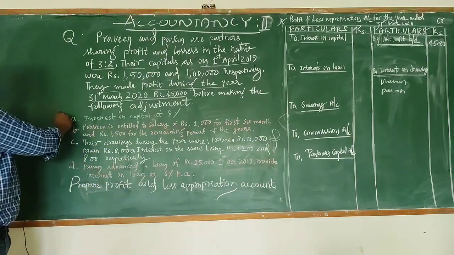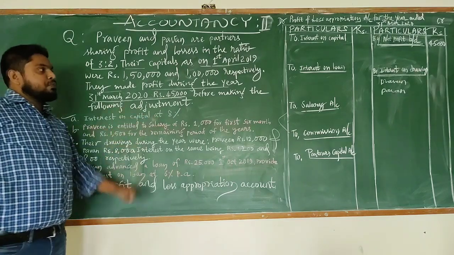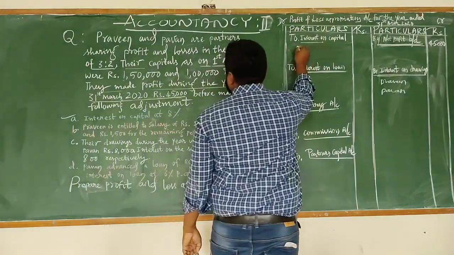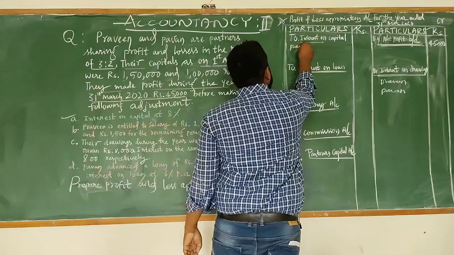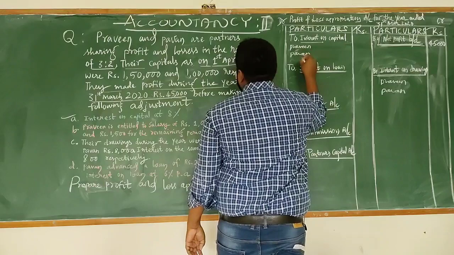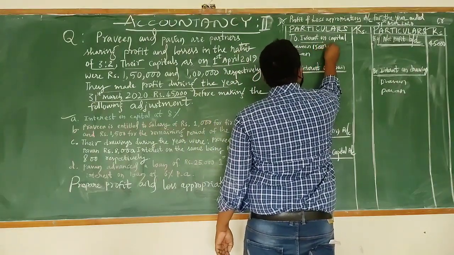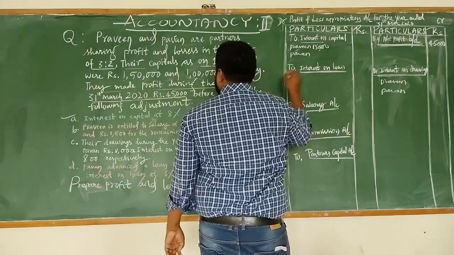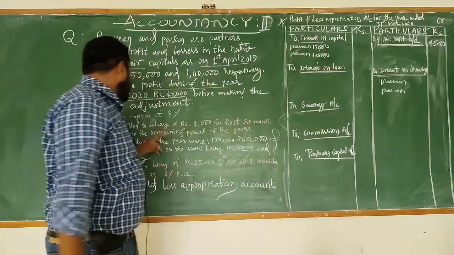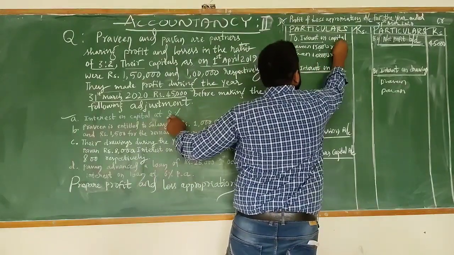Now the first adjustment, interest on capital at 8% per annum. This is an expense for the partnership firm, so expenses go on the debit side, interest on capital. So Praveen and Pawan. Praveen has invested capital of 1,50,000 and Pawan has invested rupees 1 lakh. As per the adjustment, we have to calculate interest at 8%.